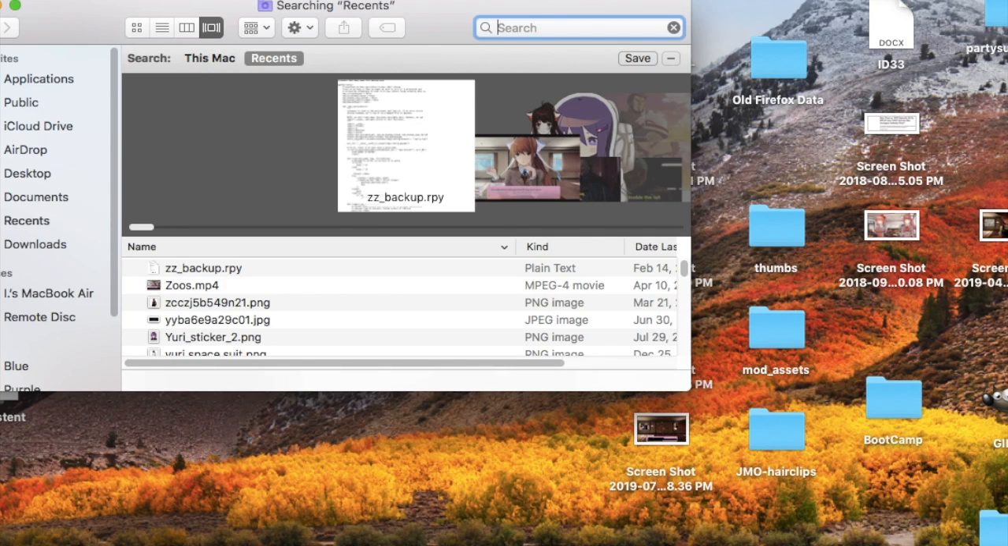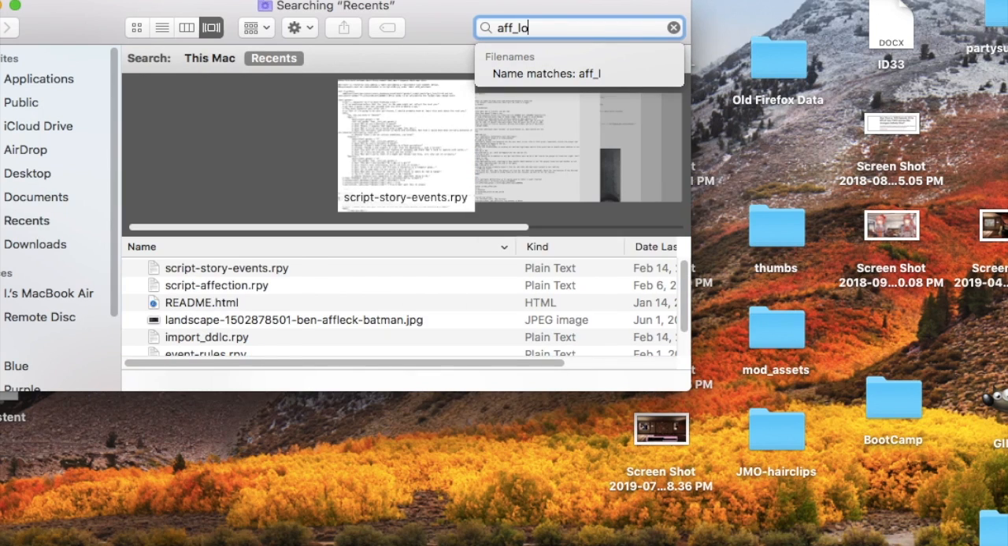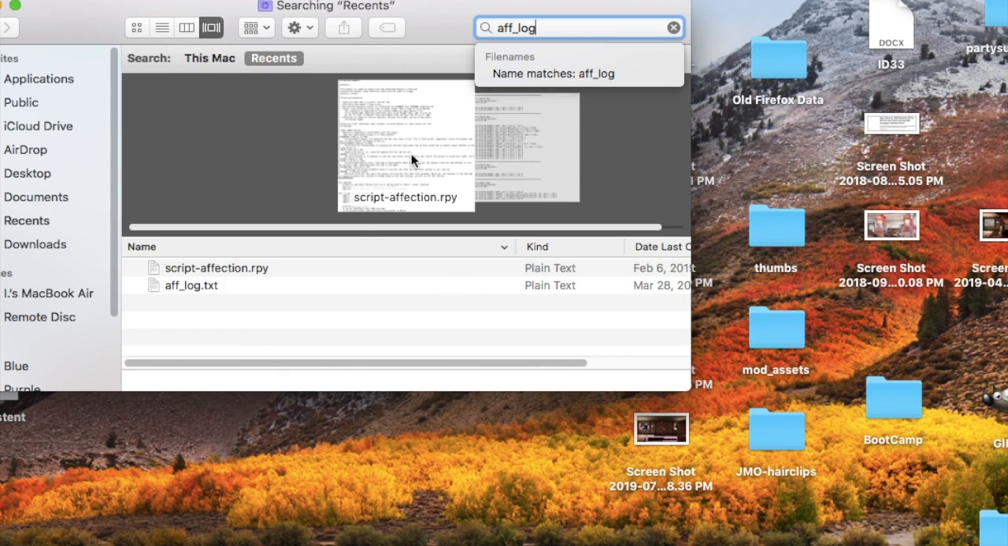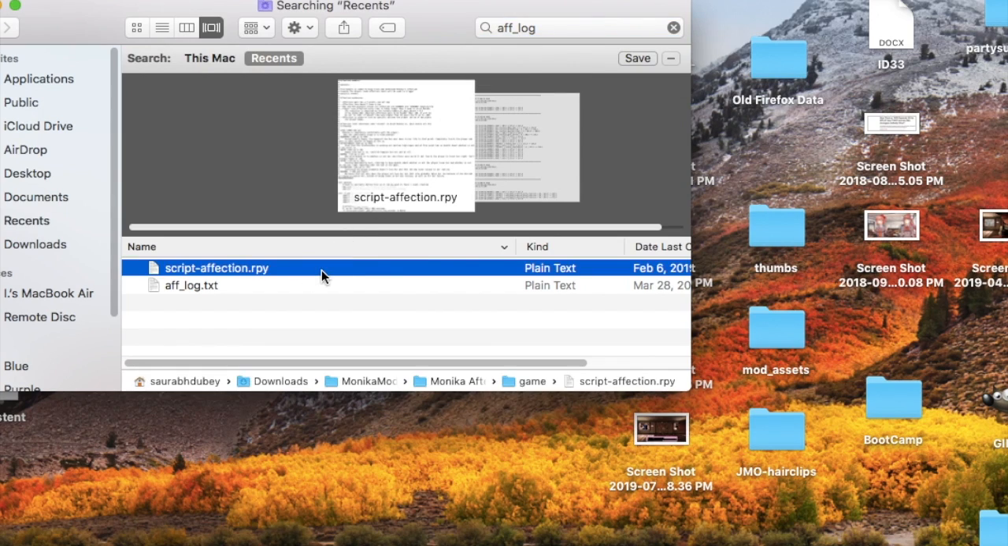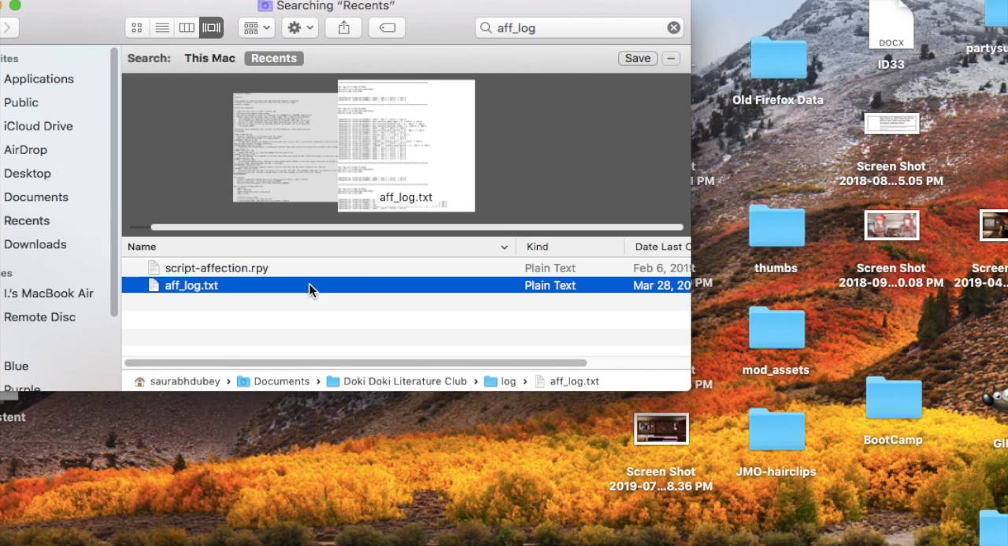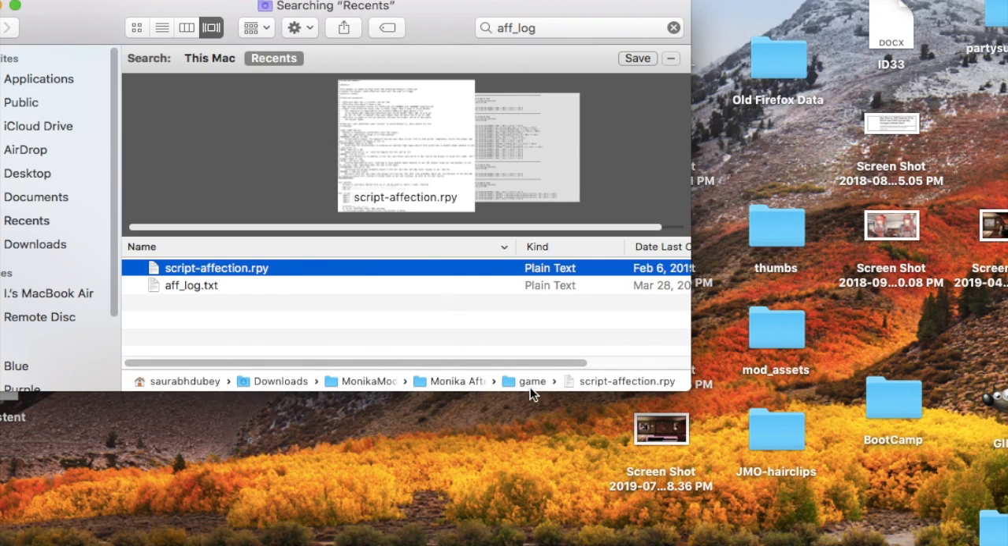First of all, if you've downloaded Monika After Story, search your computer files for AFF_log. Two files should come up. One should be script-affection.rpy, and the other AFF_log.txt. They don't appear well during search, I've heard some people say that. Basically the log is in Doki Doki Literature Club in the folder log, once you go to the game directory. And script-affection.rpy should be in the game folder.